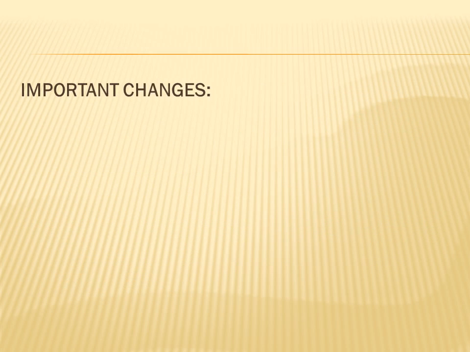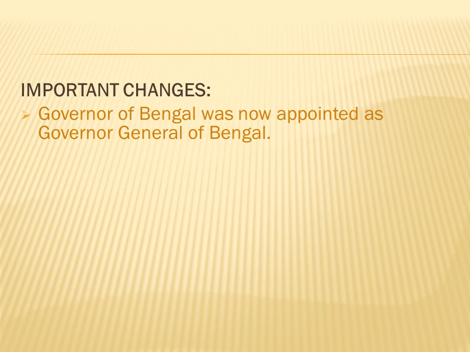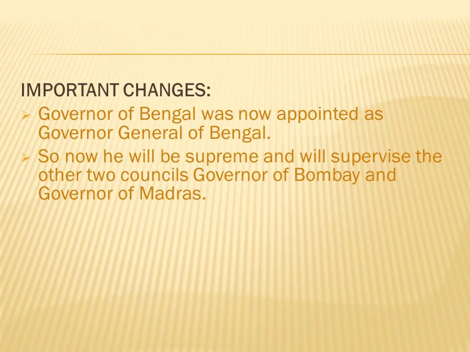Important changes. Now we are going to discuss the important changes that happened after the passing of the Regulating Act of 1773. The Governor of Bengal was now appointed as the Governor General of Bengal. He will be supreme and will supervise the other two councils, that is the Governor of Bombay and the Governor of Madras, who will now be working under the Governor General of Bengal.